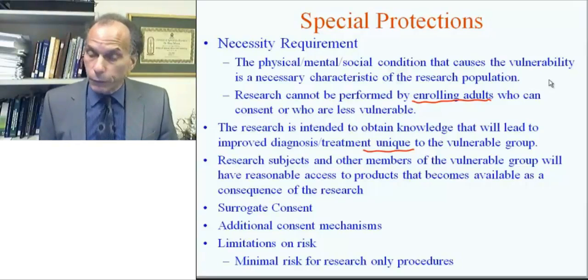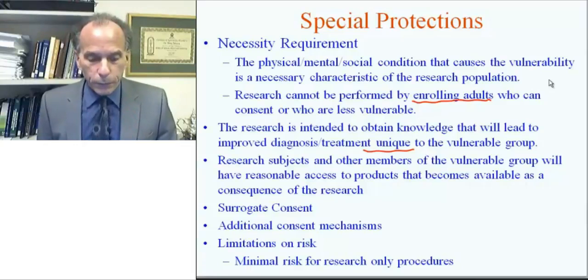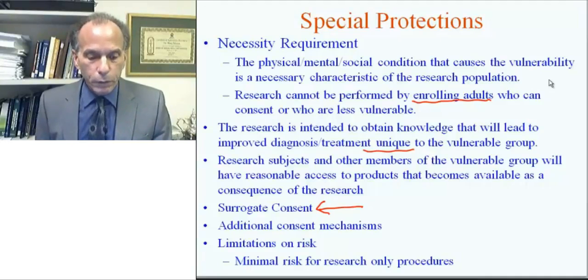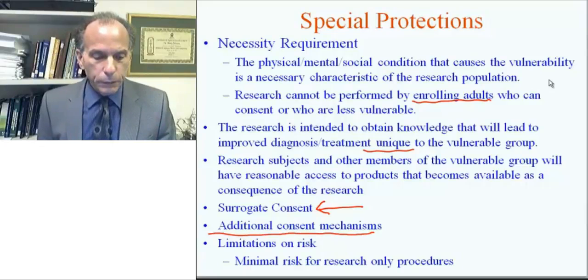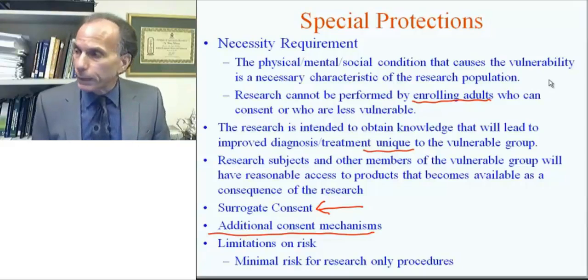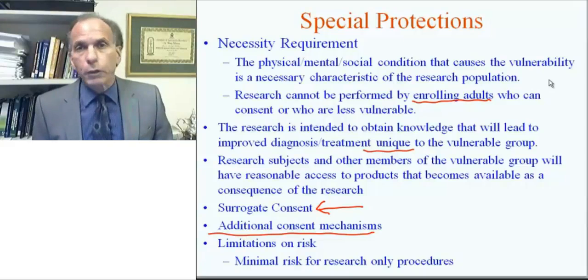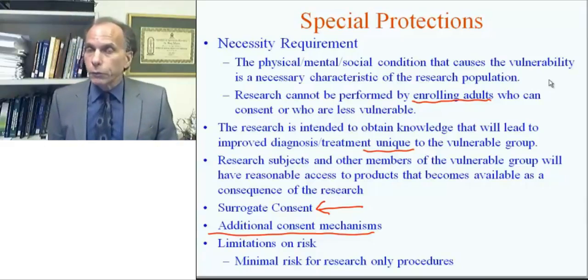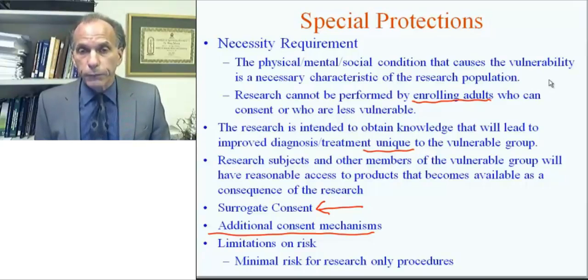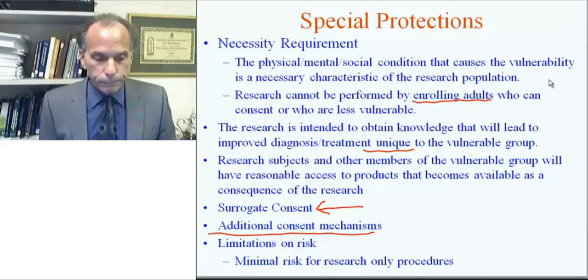Another protection is that for people who cannot give their informed consent, we have the presence of proxy or surrogate consent. One may also include additional consent mechanisms. For example, if one plans to enroll people with mild dementia or mild schizophrenia, your IRB may require you to demonstrate that the individual during the consent process has substantially understood the information in the consent form.